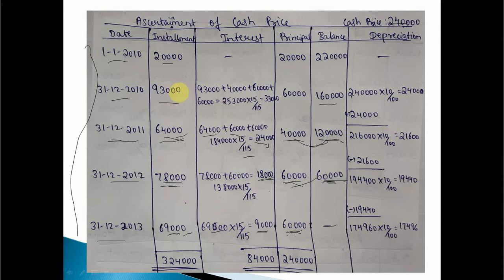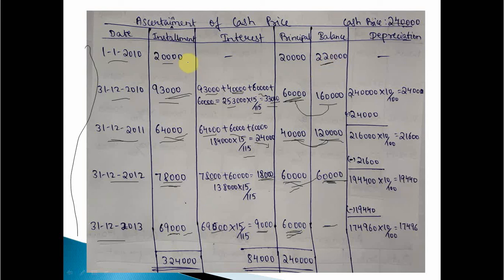Okay. What about the first installment? Same way, 93,000 is the installment amount. 93,000 plus 40,000 plus 40,000 plus 60,000 plus 60,000. Plus 40 plus 60 plus 60. Total amount is 2,53,000 into 15 divided by 115. 33,000 is the interest. Deduct 33,000 from 93,000 to get the principal amount, 60,000. Total 60 plus 1 lakh 60, you will get 2 lakh 20.